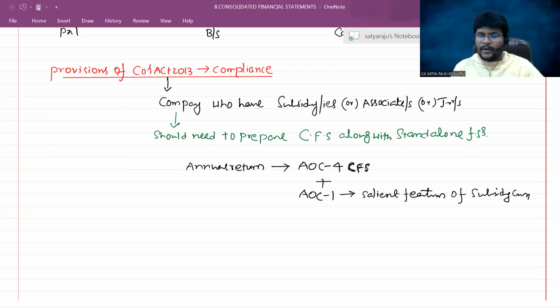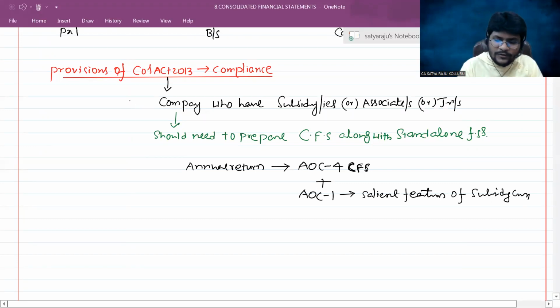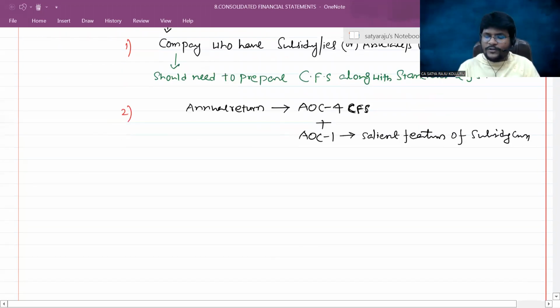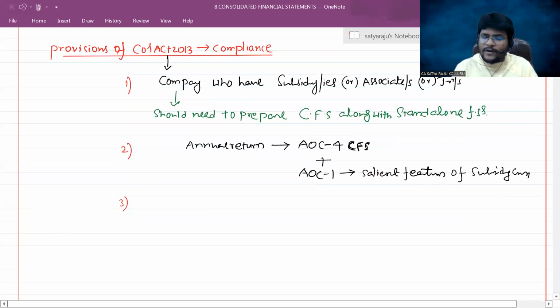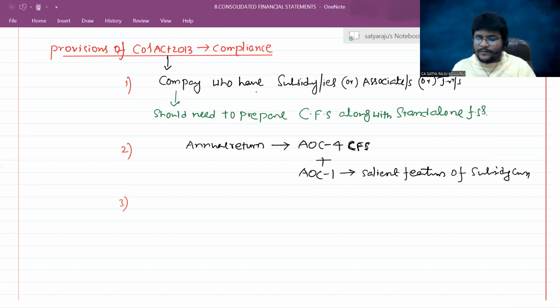Next question coming into my mind. Please all of you concentrate. This is provision number 1. This is provision number 2, related to annual return. Provision number 3 I'm discussing. Sir, you told that if companies have a subsidiary or associate or joint venture, then they need to prepare the consolidated financial statements.